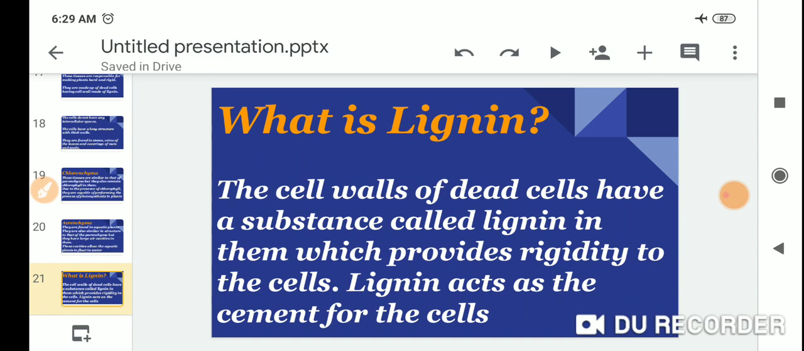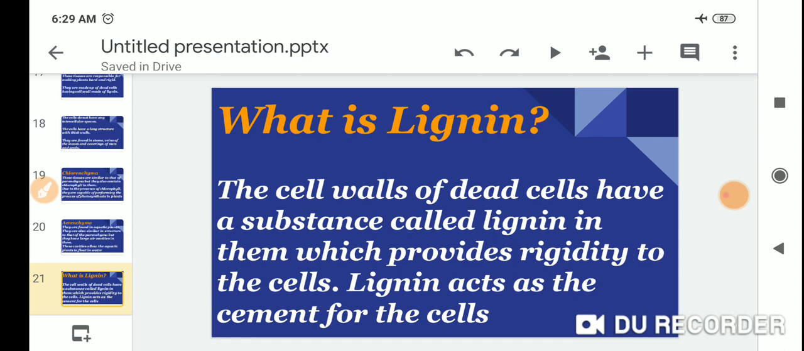What is lignin? The cell wall of dead cells has a substance called lignin in it, which provides rigidity to the cell. Lignin acts as the cement for the cells.